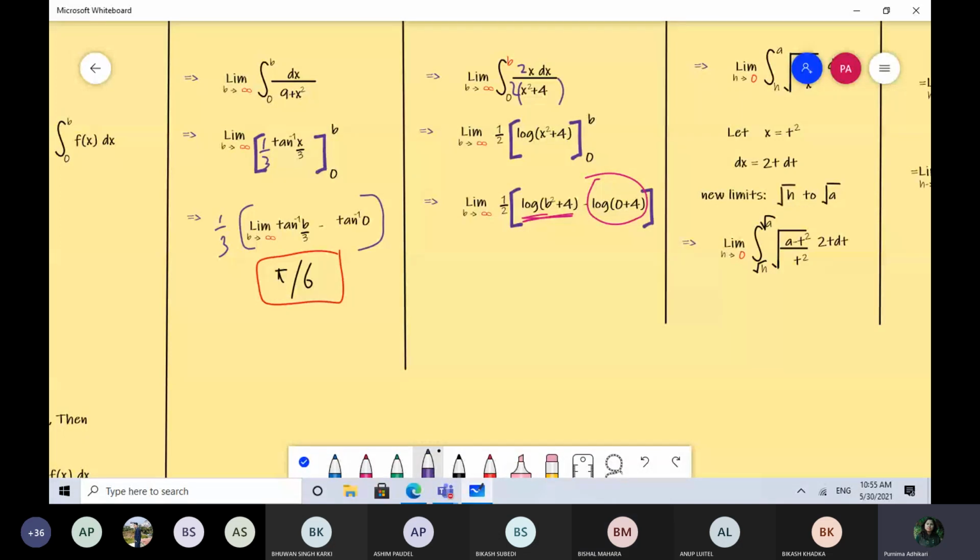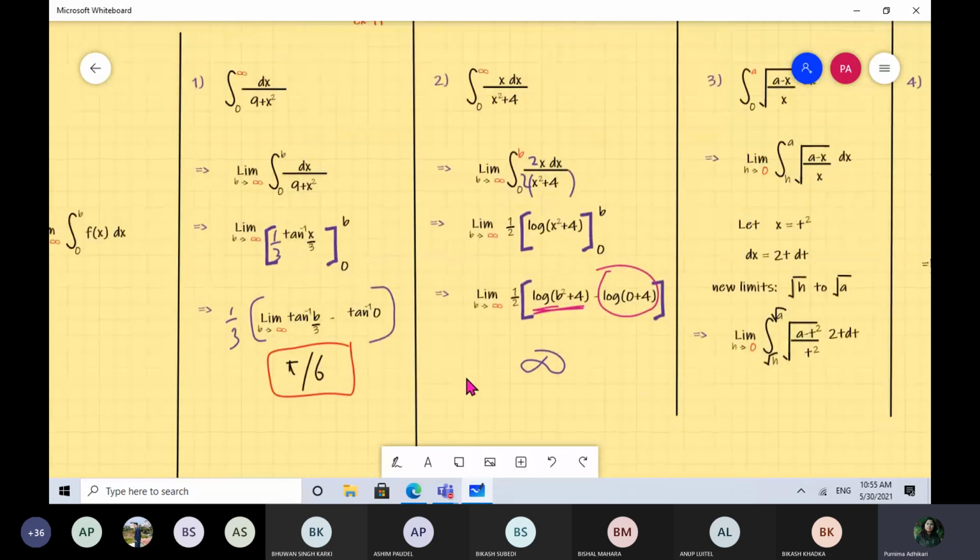So now let's observe this. We have just discussed how we got infinity, but do you realize one thing? Remember your starting point: you have two different functions but the same limits of integration, 0 to infinity. Look at the first solution: you have pi/6 as your answer. Look at the second solution: your answer is infinity. So which solution was expected? If you don't look at the graph right now, just at the integration part, the limits of integration, which was the expected answer?